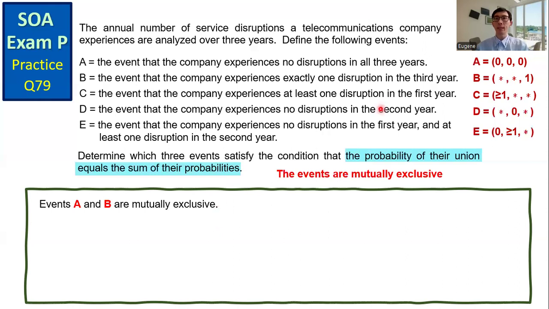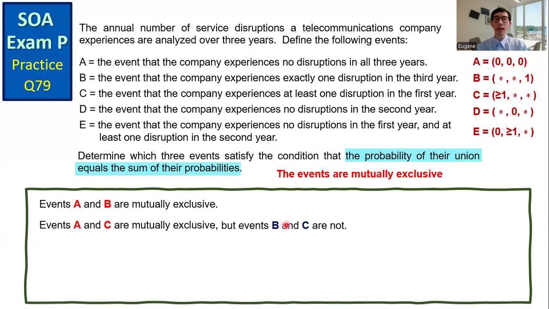For event B, the third number is 1, while for event A, the third number must be 0. So event A and event B cannot occur simultaneously. And then event A and event C are mutually exclusive as well.